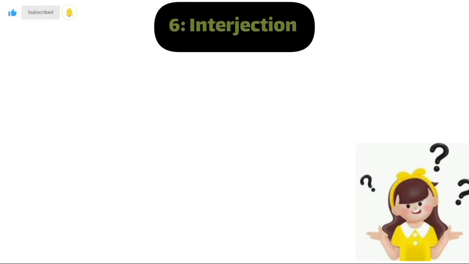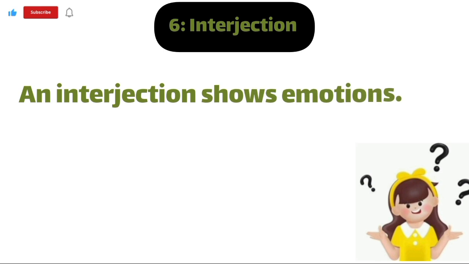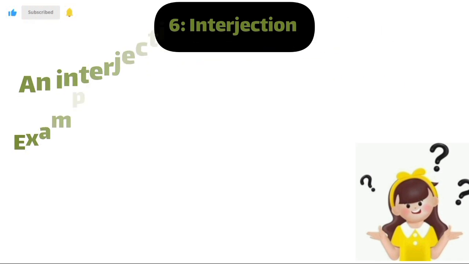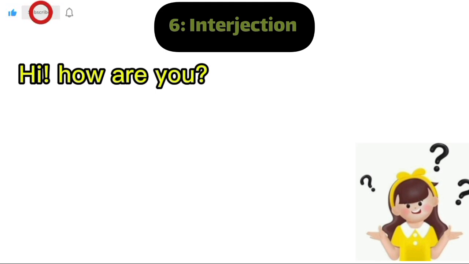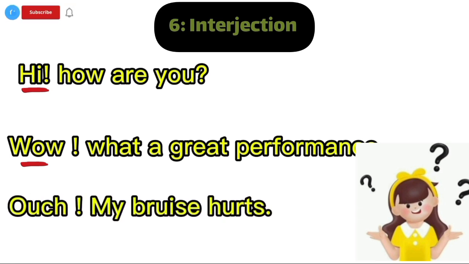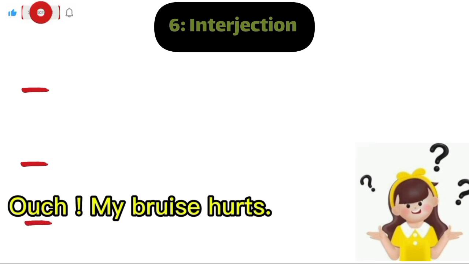Number 6. Interjection. An interjection shows emotions. Example: hi, wow, ouch. More examples. Hi, how are you? In this sentence, hi is an interjection. Example number 2. Wow, what a great performance. In this sentence, wow is an interjection. Example number 3. Ouch, my bruise hurts. In this sentence, ouch is an interjection.